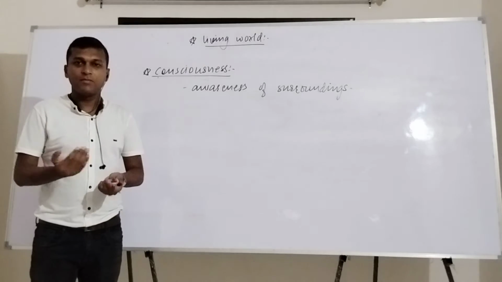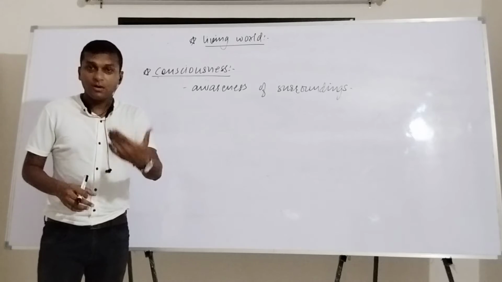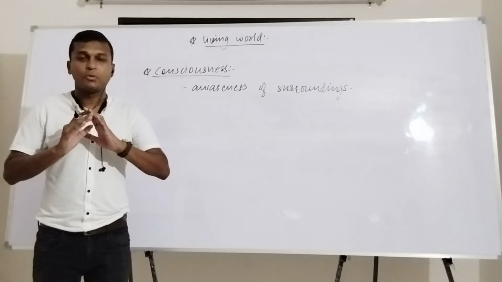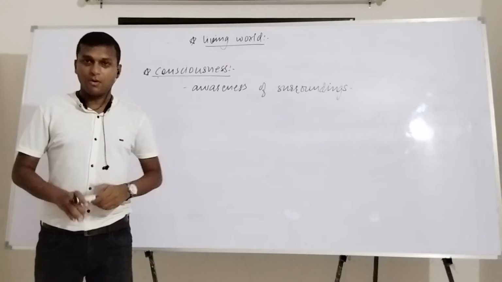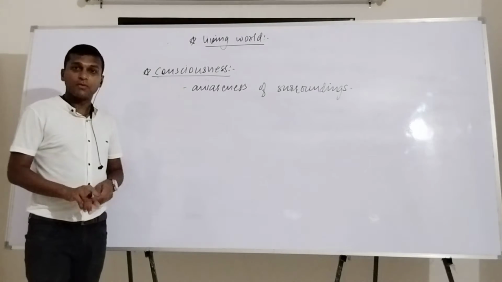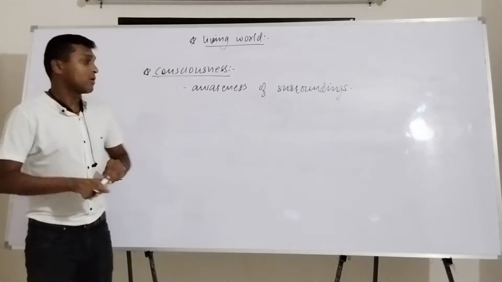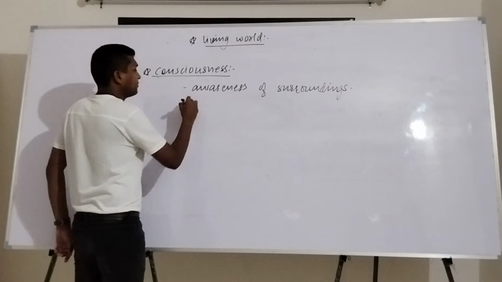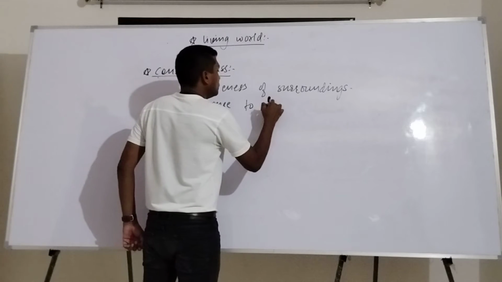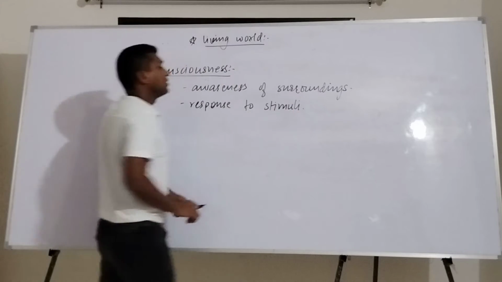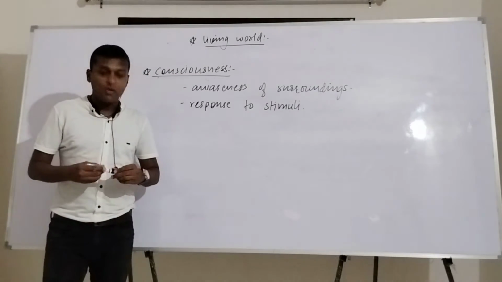But if something is happening and you are not aware of that, that simply means you do not have any consciousness. So if you are aware of things occurring around you, it is called consciousness. This answer is very correct, but this is a one-fold answer. Another face of the coin is, it is not only the awareness of the surroundings. The question is, why should you be aware of your surroundings? It is for giving a response to any external stimuli. Both of these things are present in consciousness.